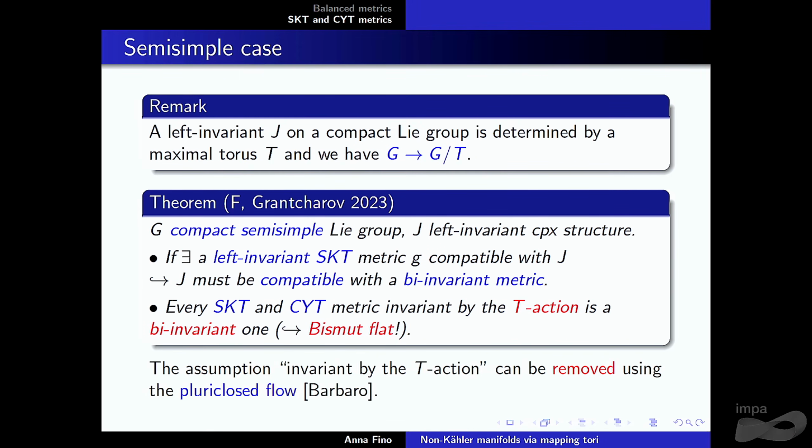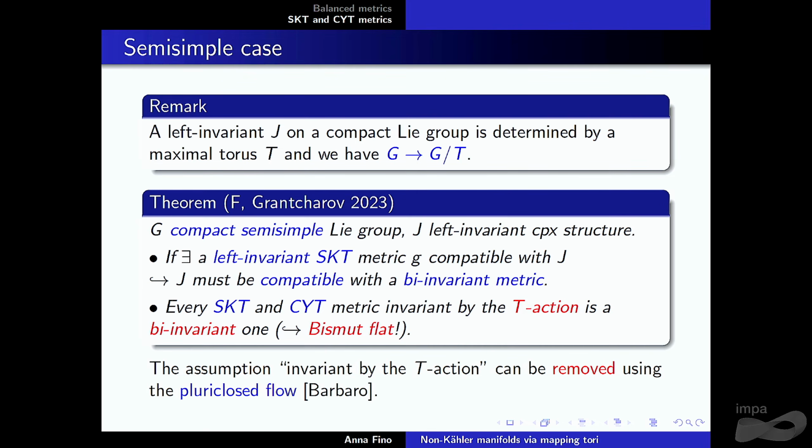Now we know, from essentially the last result that I mentioned by Barbaro, it completes what we started to look at with Geo. Okay, in the semi-simple case, now we know the answer: you cannot have such non-Bismut-flat metrics which are SKT and Calabi-Yau with torsion. We don't know about the compact case. It's still open. How do we get the result?